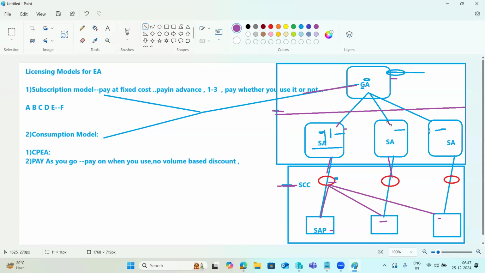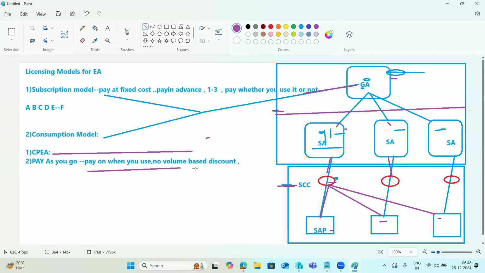So in the second model, the consumption model, CPEA, you said the cloud contract credits. You will get annual year-based commitments here. So you no need to pay it. It will auto deduct from your cloud credits. When you are taking the CPEA, when you pay some amount, at that time SAP will provide some cloud credits. So automatically they deduct from the cloud credits in this model.